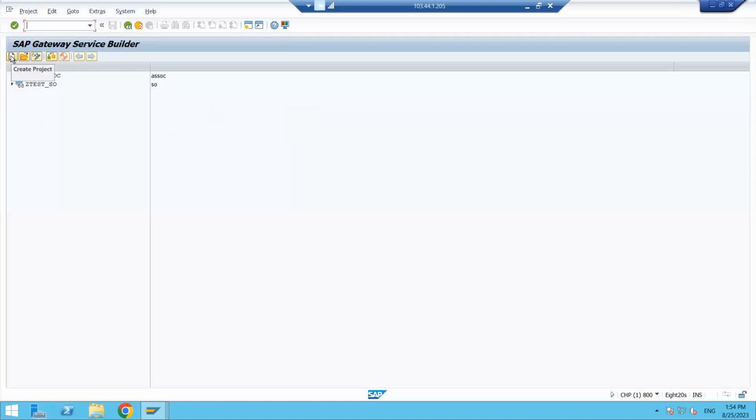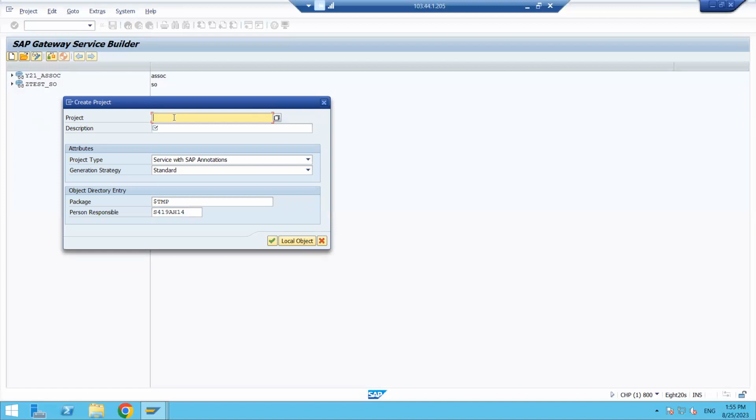So here the create project is there, right? The first one. Click on this button, and now here the project name. The project name must start with Y or Z only. So I'm going for ZVBAK, just sales information, sales header information. I'm taking it here. Sales header.